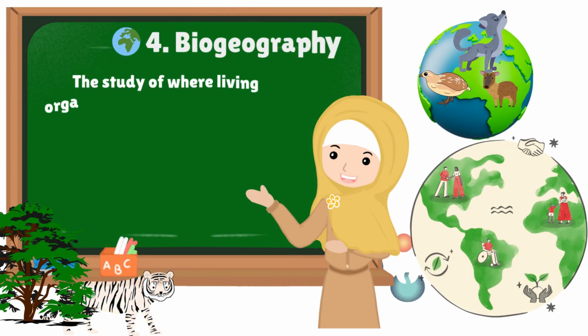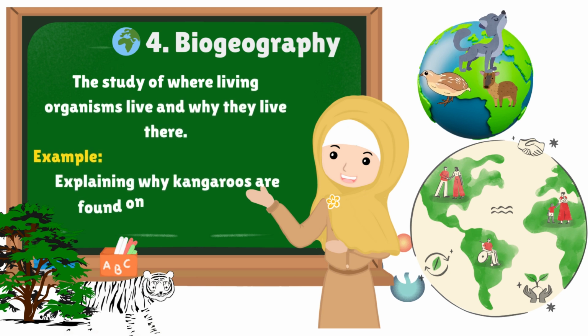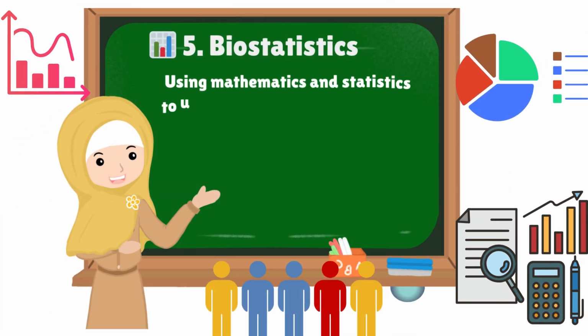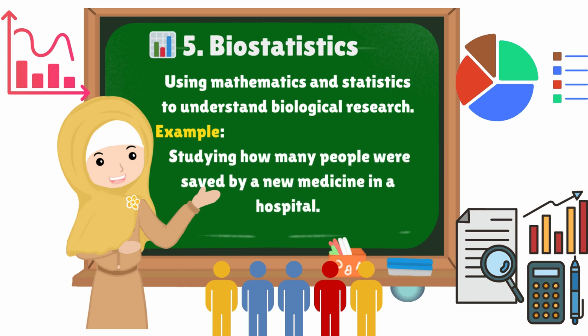Fourth is biogeography, explains where animals and plants live, and why. Like kangaroos live only in Australia, ever wondered why? That's biogeography. Fifth is biostatistics, means using math to study health and biology. Like how many people a vaccine saved, numbers tell the story.